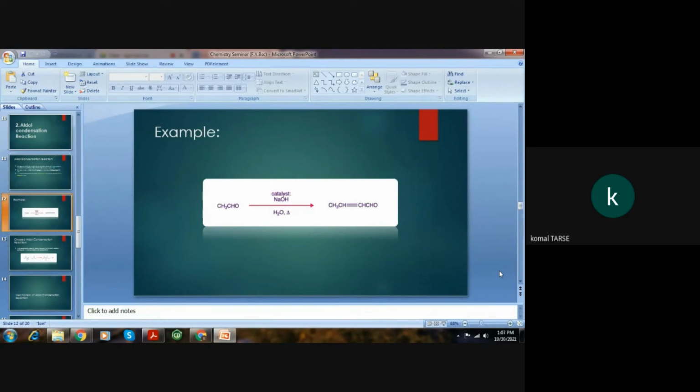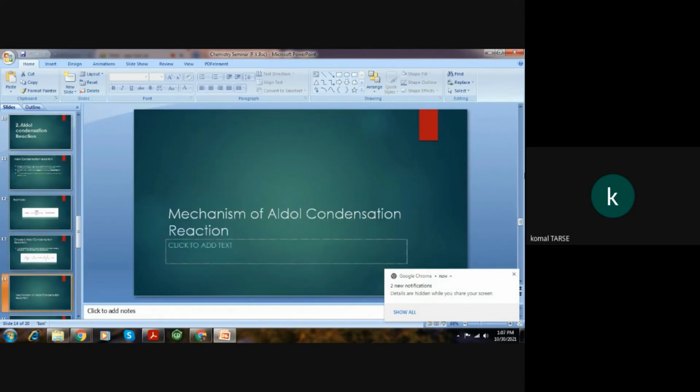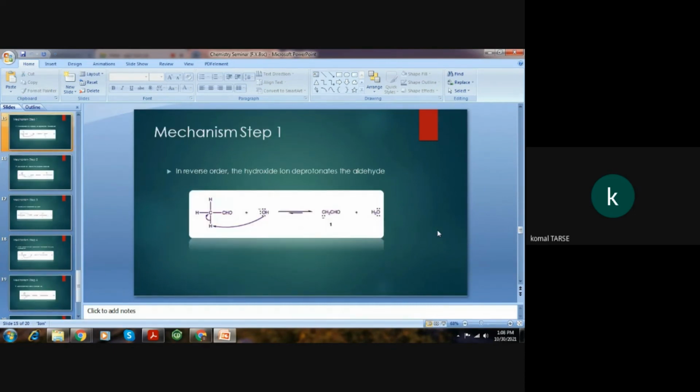If the condensation reaction occurs between two different carbonyl compounds, then it is called cross-aldol condensation reaction. The below reaction is the general representation of cross-aldol condensation reaction. Okay. Next. Now we will go ahead towards the mechanism of cross-aldol condensation reaction.